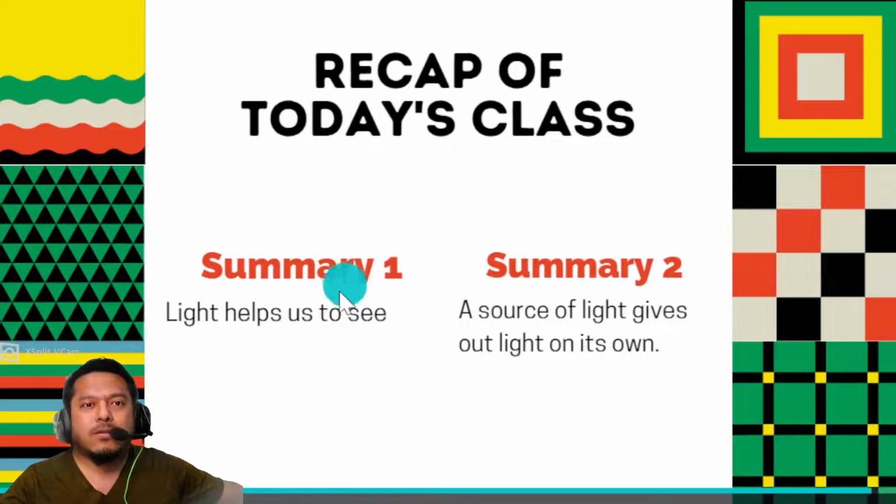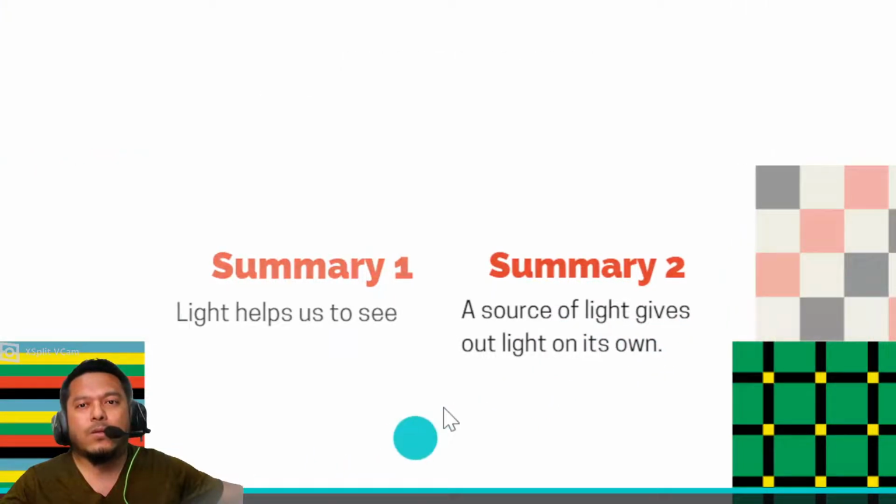Okay, let us recap today's lesson. Light helps us to see. A source of light gives out light on its own.